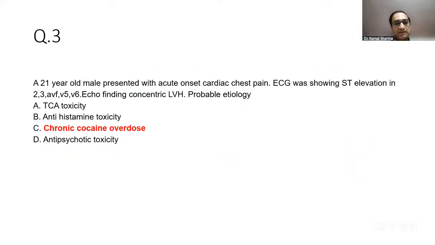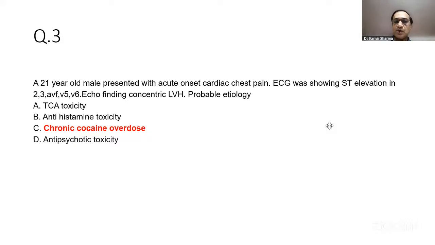Question number 3 was about a 21-year-old male presenting with acute onset chest pain, ECG showing ST elevation in 2, 3, AVF and V5, V6. Echo showing concentric hypertrophy. Now, if you have these two findings present, you have hypertrophy and you also have ST elevation. Between the choices that were given, tricyclics, antihistaminics, chronic cocaine overdose, and antipsychotic therapies, the answer would be chronic cocaine,